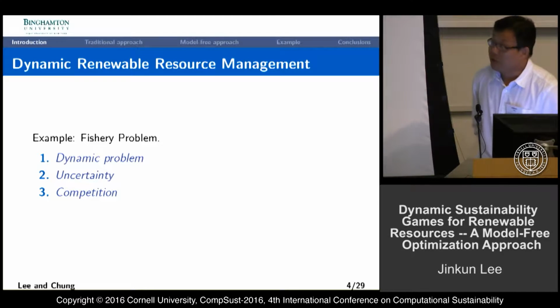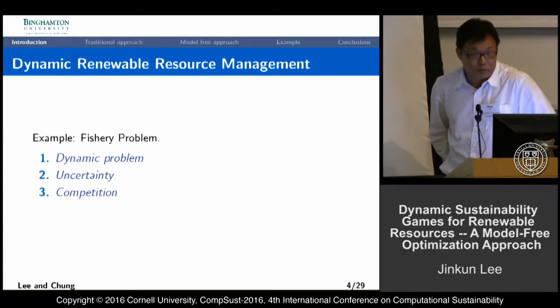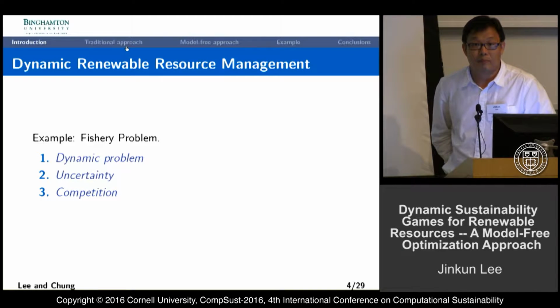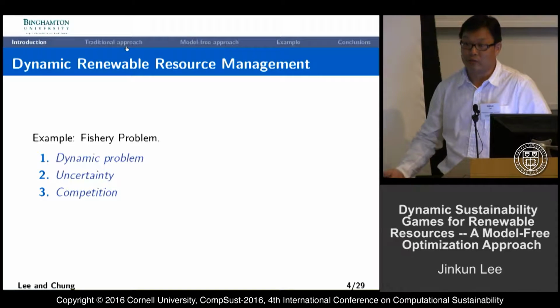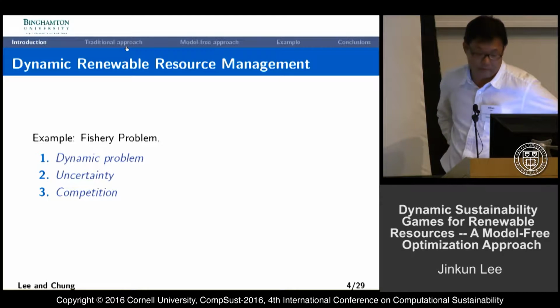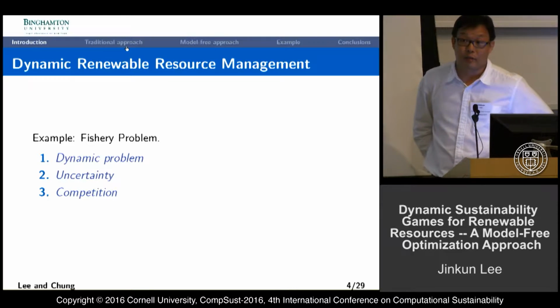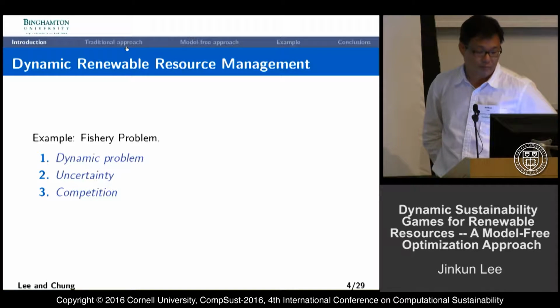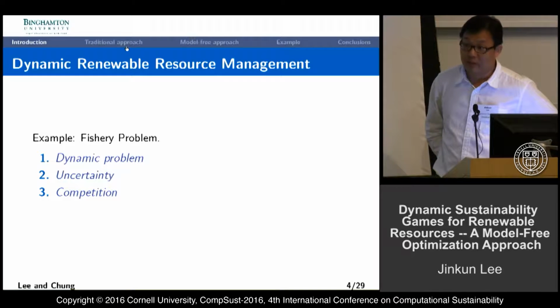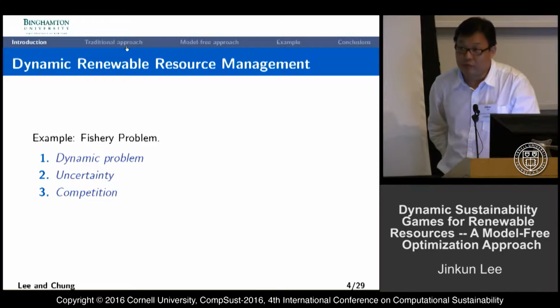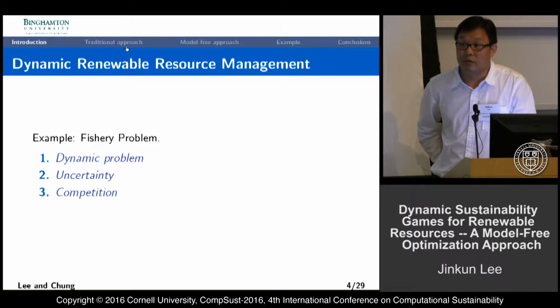So first, let's consider an example of a fishery problem. Basically, the stock level, the population of the fish, depends on the harvest and also reproduction. So it's basically a dynamic problem. And also there is uncertainty. The fishing company would like to maximize their profit. And if we go over the control range of viability, we'll end up depleting all the fish stocks. And also there is competition. If we have multiple companies in the fishing industry, there will be competition and also gain.